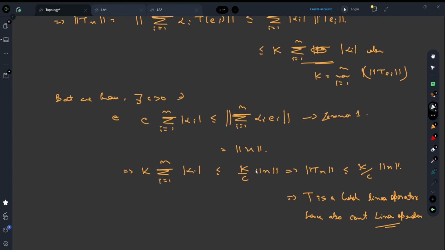Locally compact means that for every element x, there is an open neighborhood of it whose closure is compact.